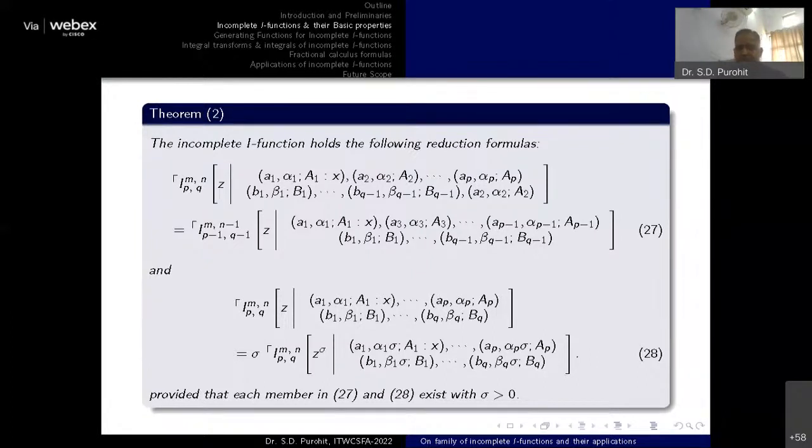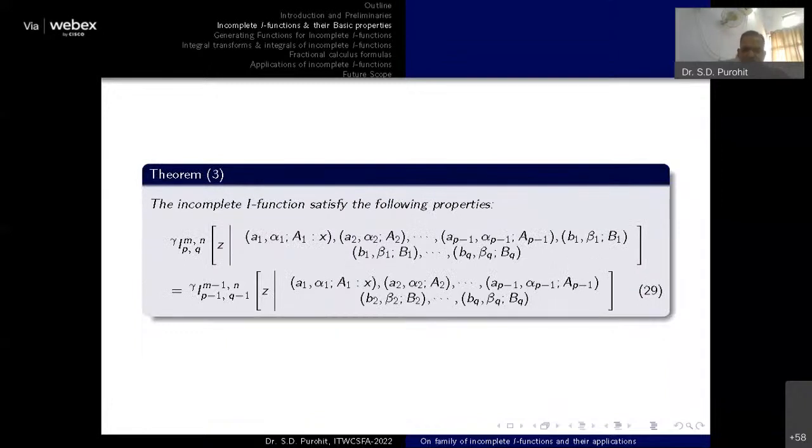It is very interesting that every property has the same line of proof for lower as well as upper, because they are decompositions of the original one, and we can say they follow a similar procedure for getting the proof of results which are available for the original function. Only due to the specific applications are we going to discuss these functions separately. Okay, so this is a simple recurrence relation.